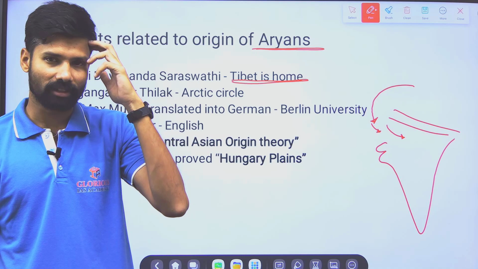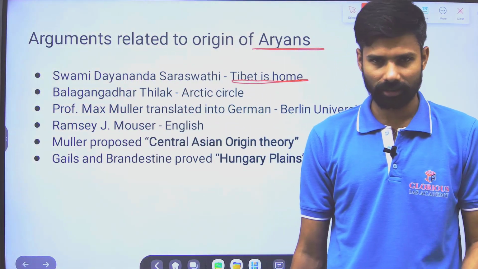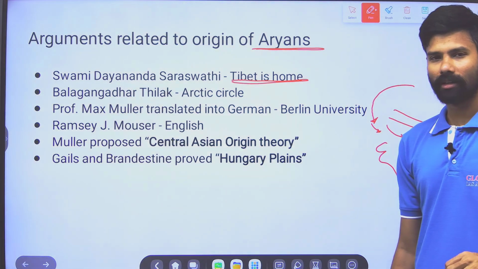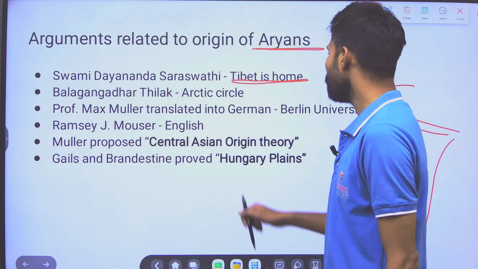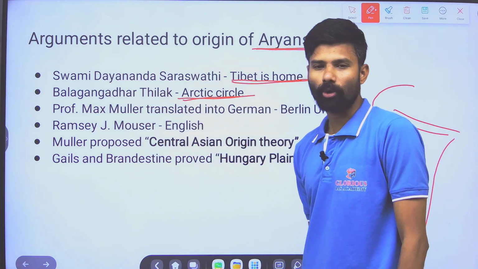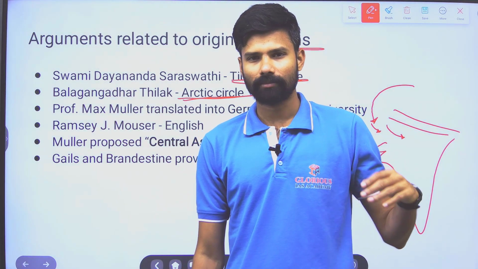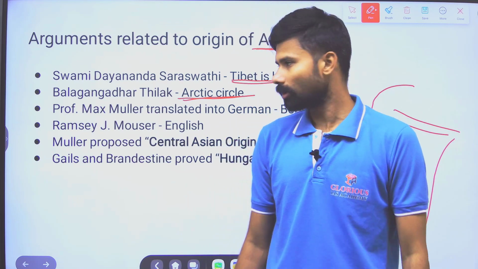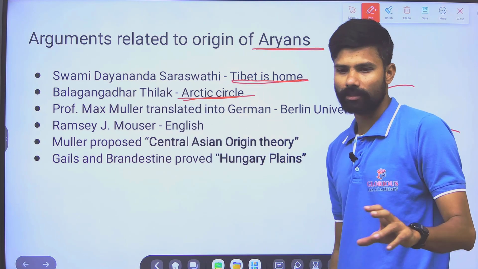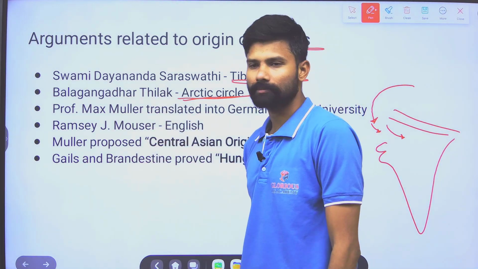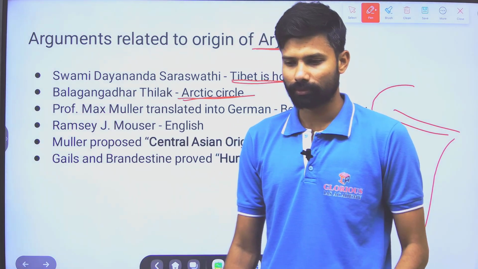On contrary to this, Bal Gangadhar Tilak, who was educated under British institutions, by this time Max Muller's argument was very popular. So he started saying Arctic Circle is the home of Aryans. So where is this Arctic Circle? The complete North Pole. So North Pole is the home of Aryans. That was the proposal of Bal Gangadhar Tilak. But these two theories were not accepted because they don't have substantial proof.